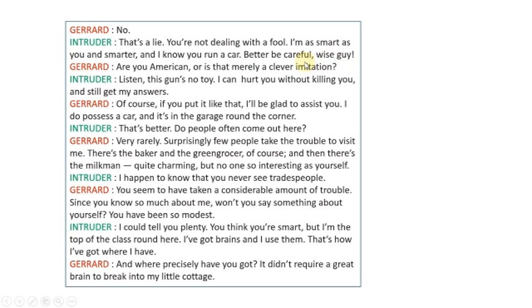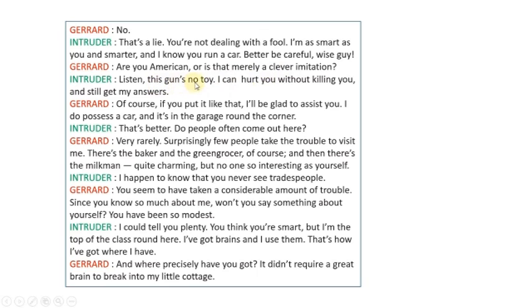So the intruder said that Gerard was telling a lie, and he said that he was not a foolish person and he was smarter than Gerard, and he knew that he had a car, and he warned Gerard not to befool him. Gerard: Are you an American or is that merely a clever imitation? Then Gerard asked the intruder if he was really an American or was he copying an American accent.